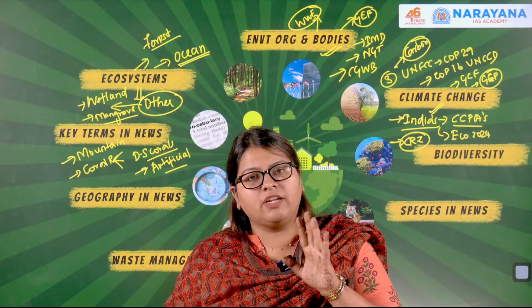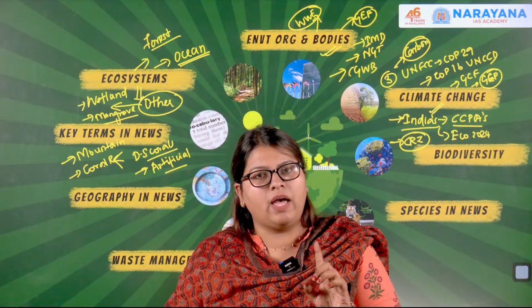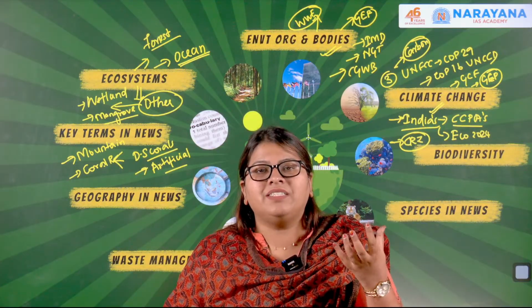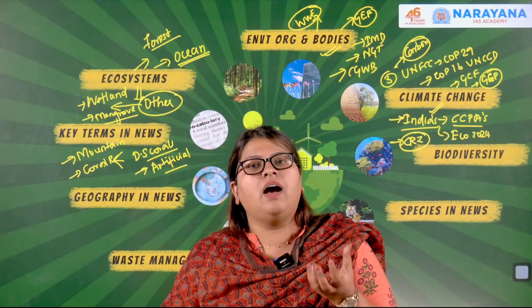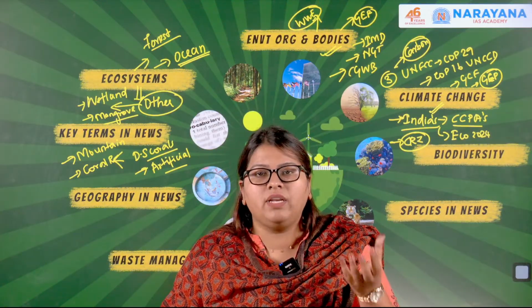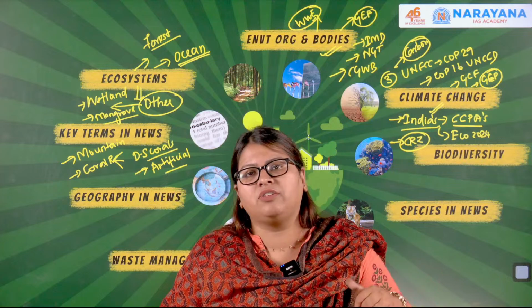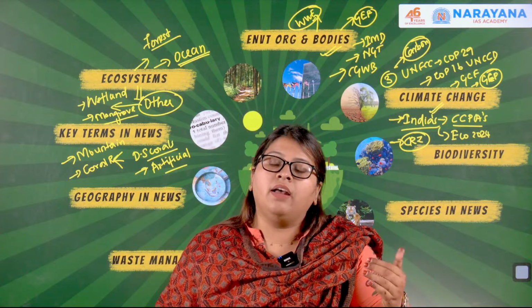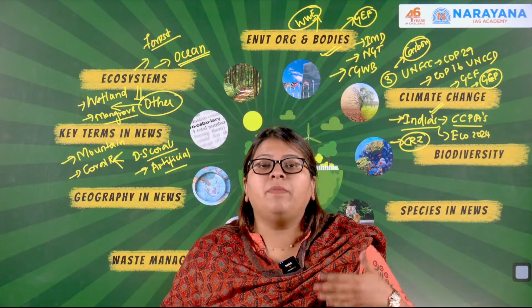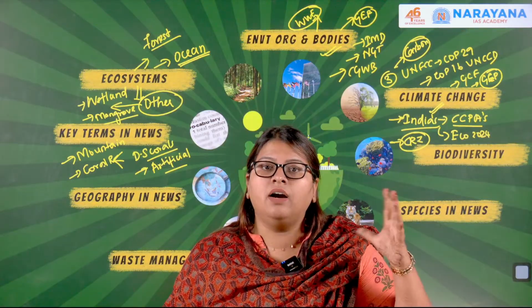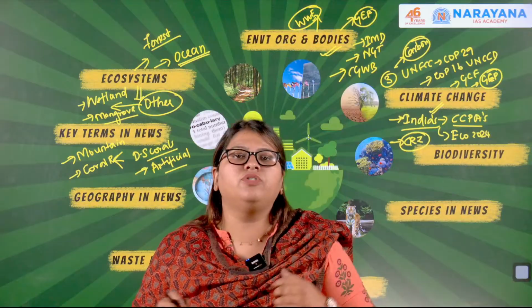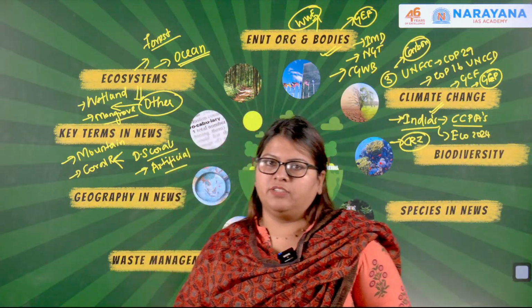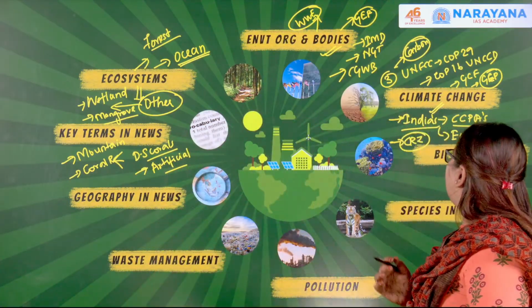The zones are classified as CRZ 1, 2 and 3 depending upon sensitivity or ecological importance. CRZ 3 covers densely populated rural areas, where the notification said you can take up developmental activities. Earlier the restriction was around 200 meters, and now it has been reduced to around 50 meters. This is the notification we saw.